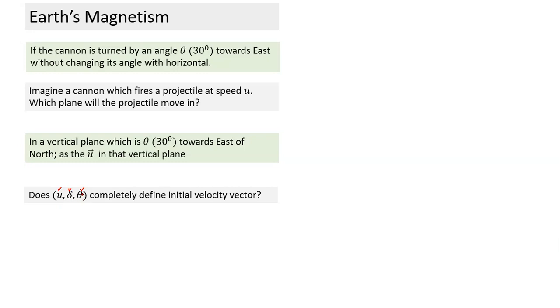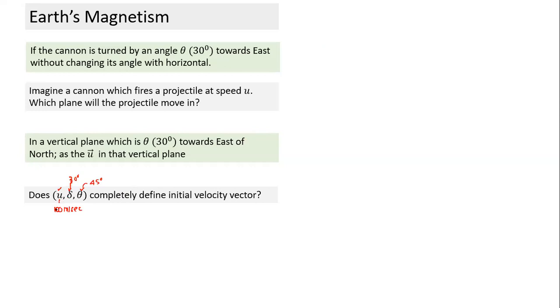Suppose you're given this velocity, can you fire a projectile with this velocity vector? How would you fire it? Suppose you're given a gun that fires at the speed of 100 meters per second. And suppose I give you angle delta equal to 30 and theta equal to 45. Can you fire a bullet with these parameters, with this initial velocity? How would I fire a bullet with this velocity? Do we understand what these three terms mean?